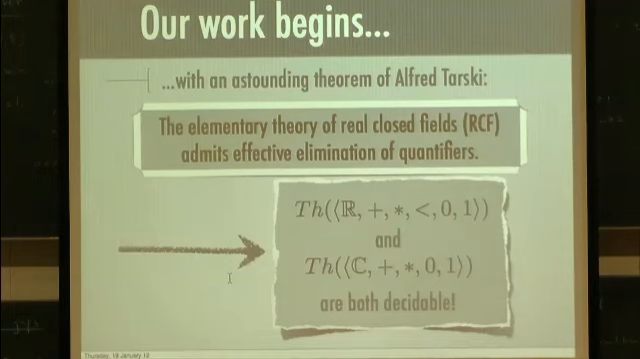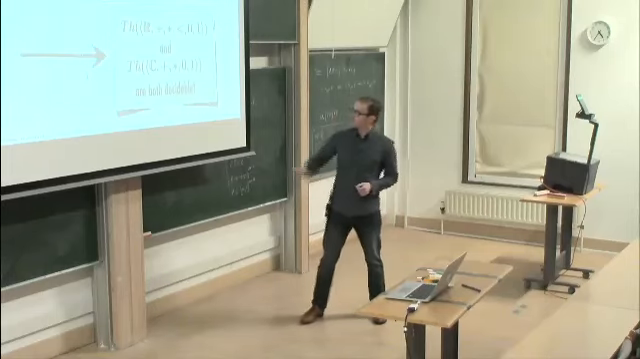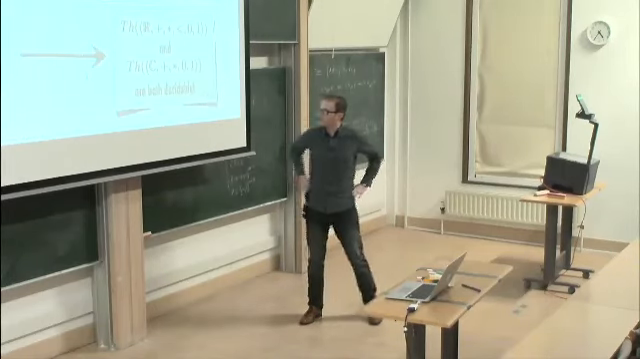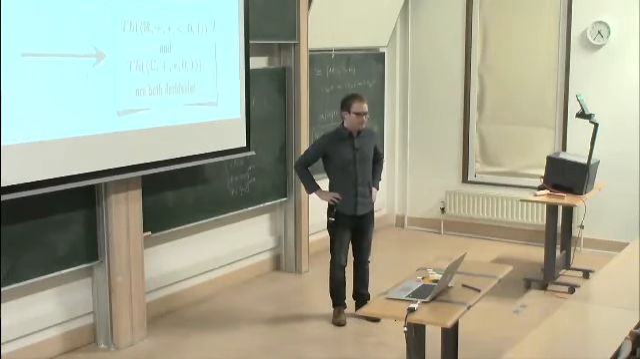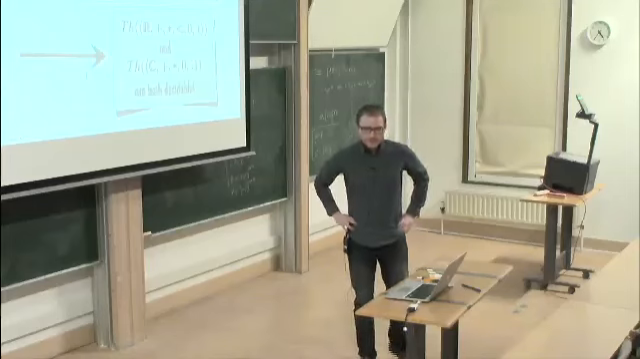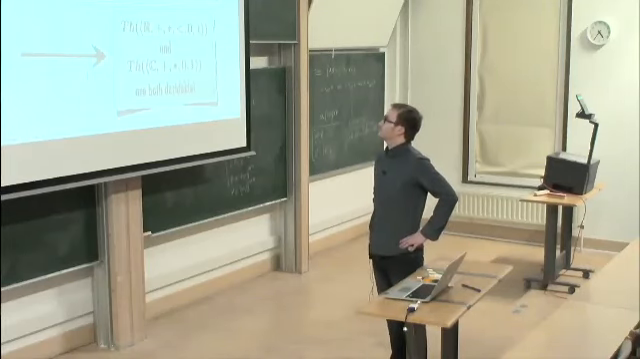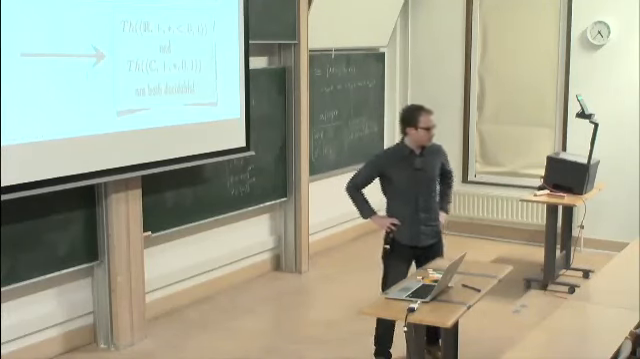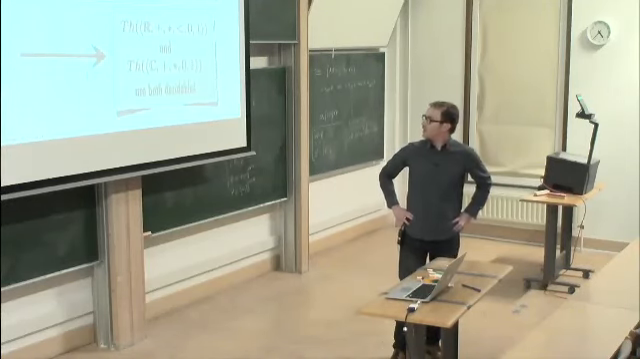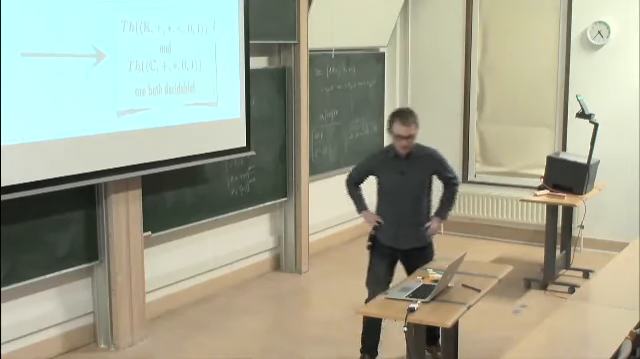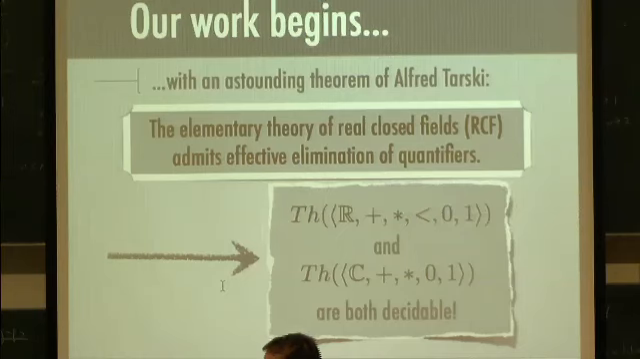This implies that the first order theory of the real numbers when seen as an ordered field and the first order theory of the complex number field are both decidable. So this is a rather marvelous decidability result given the huge amount of context we have of undecidability results in mathematics, especially when addition and multiplication are both involved.